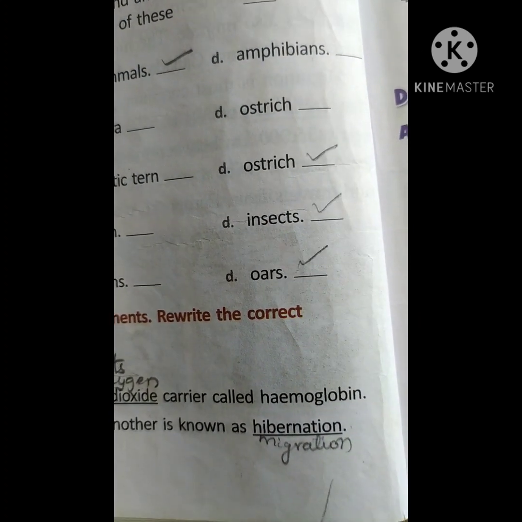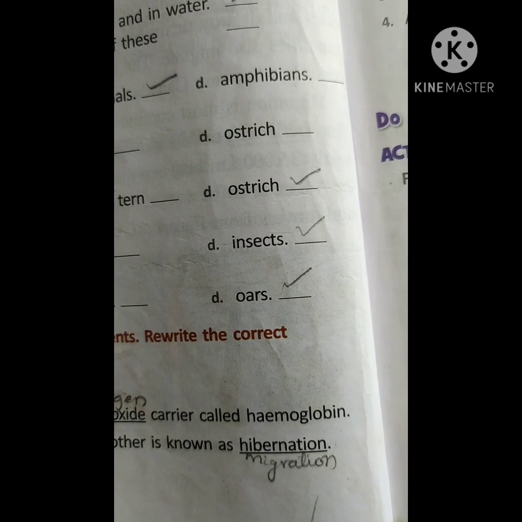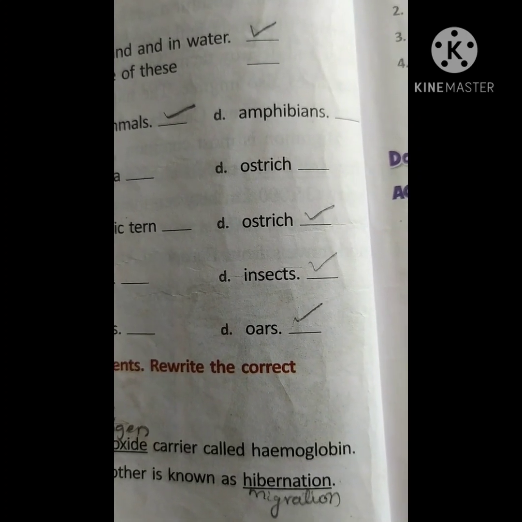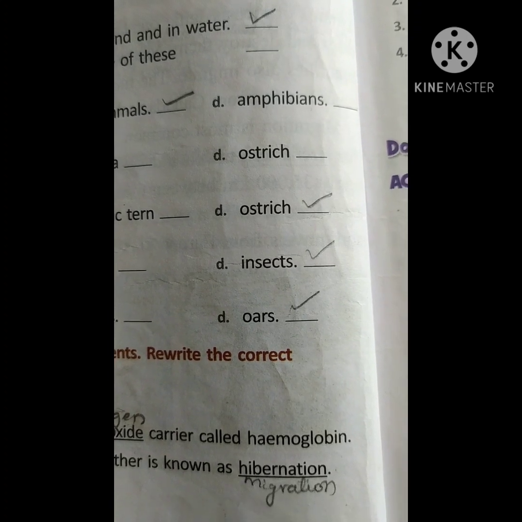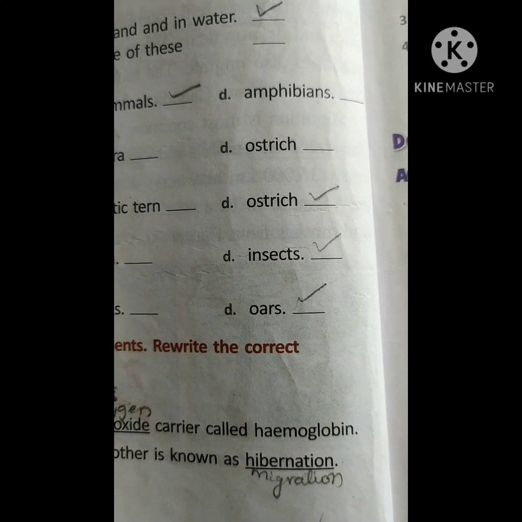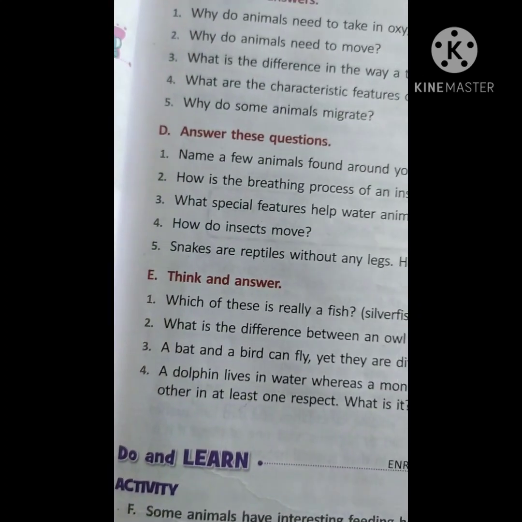Hibernation or migration? Migration. Hibernation is different from migration. Hibernation can be seen in polar bears, in which they undergo a sleep of 6 months. That is called hibernation. So please don't confuse that one.